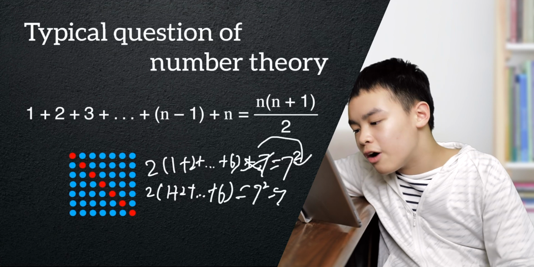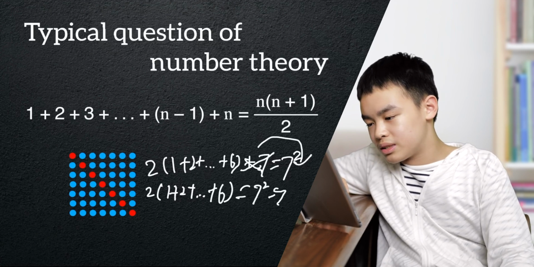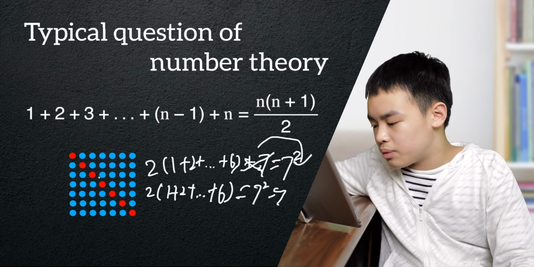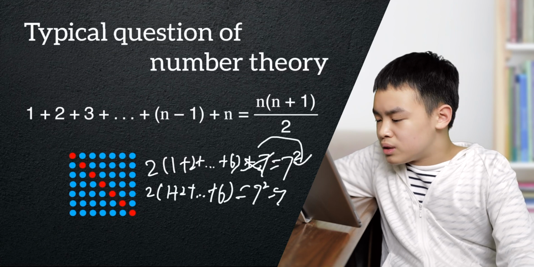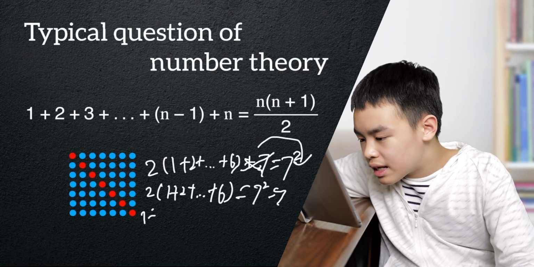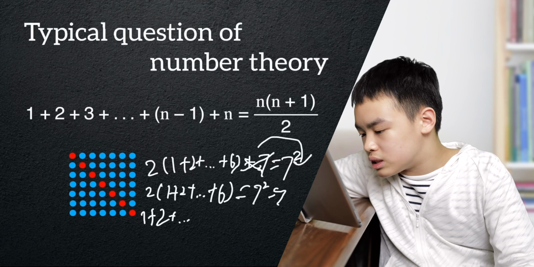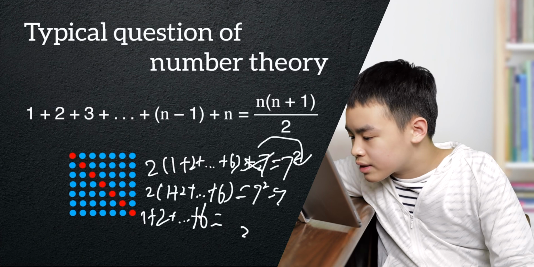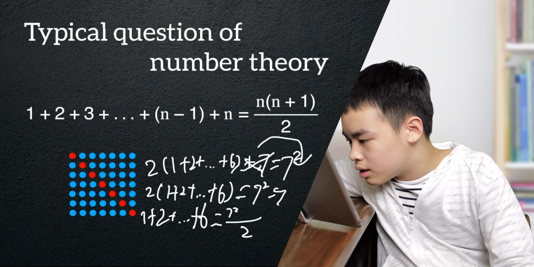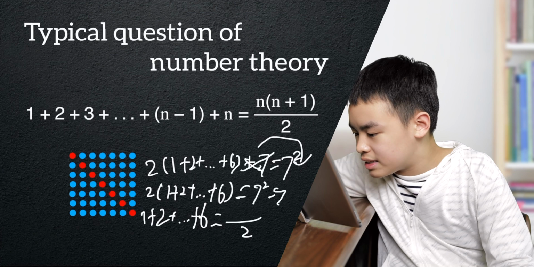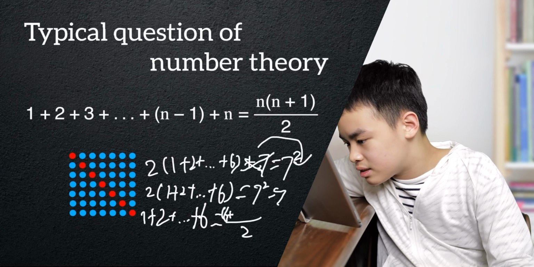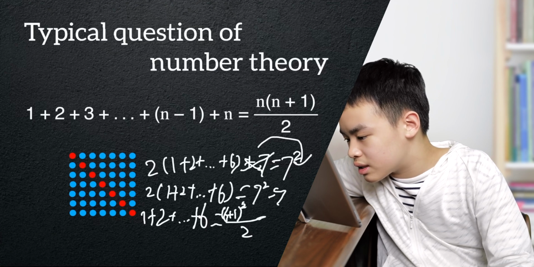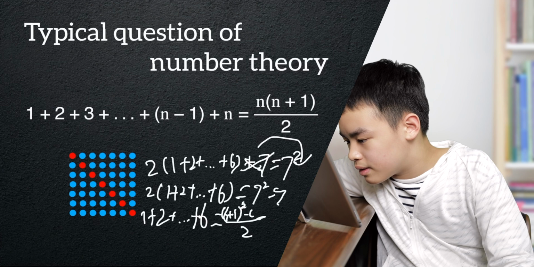Now, we do not want 2 times 1 plus 2 plus all the way to 6. We just want one of them. We do not want 2 triangles. We want one. So now what we do is we divide both sides by 2, and we get 1 plus 2 all the way to 6 on the left hand side of the equation, and on the right hand side it's 7 squared, which is, we're not going to write it as 7 squared, we're going to write it as 6 plus 1 squared, in order for you guys to understand how the equation comes naturally.